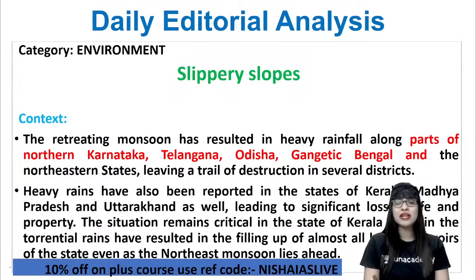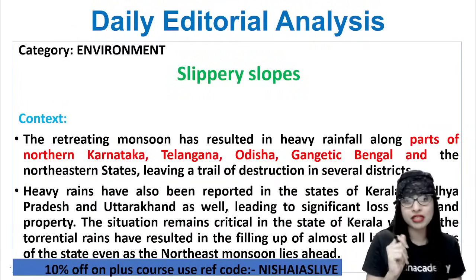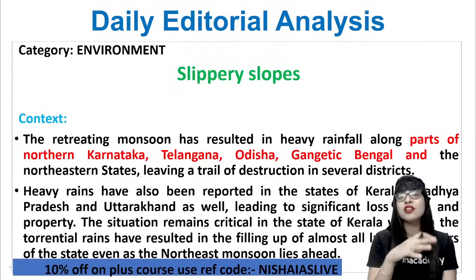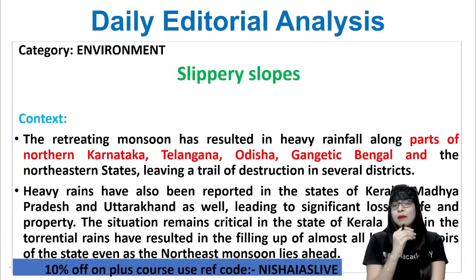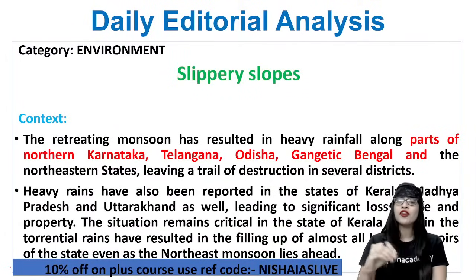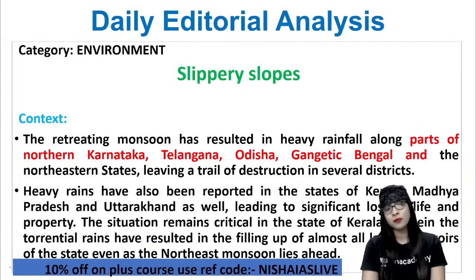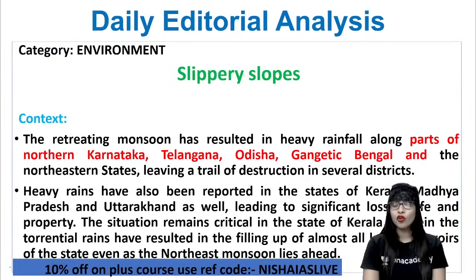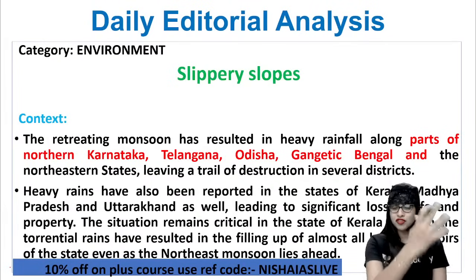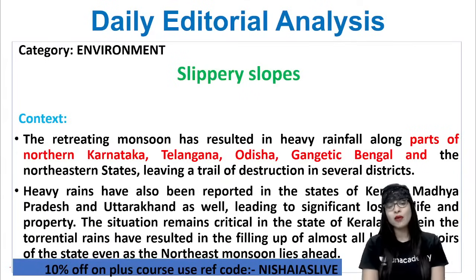Why we studied this particular article, guys, from the category environment, is the monsoon, or let's say the retreating monsoon. Because of that, what happened? It has resulted in a lot of rainfall along different parts of northern Karnataka, Telangana, Odisha and the Gangetic Bengal. And apart from this, even in the northeastern states, you can see a lot of monsoon. Because of monsoon, this is the situation that is happening. Now, because of this, what happened?